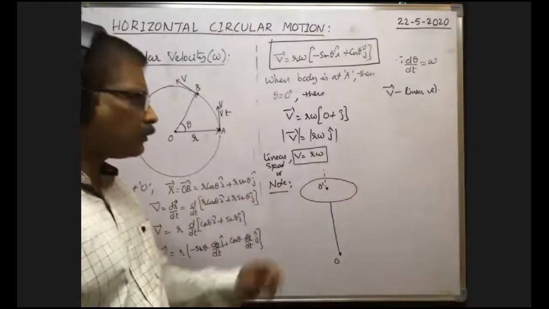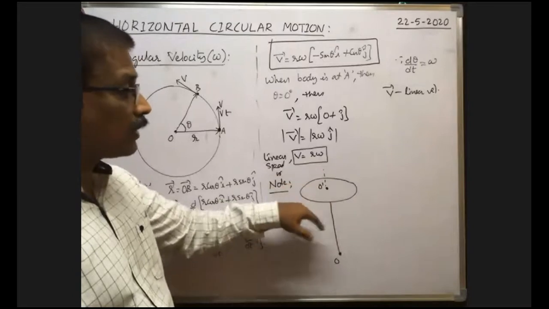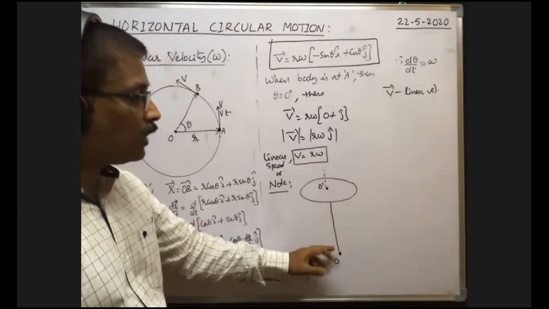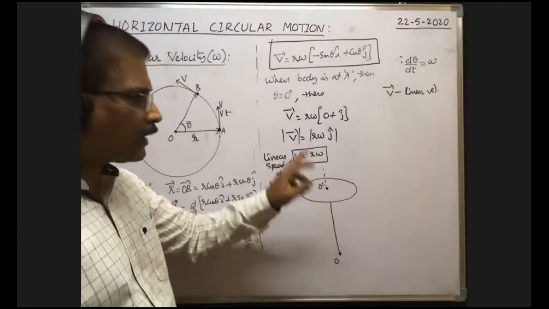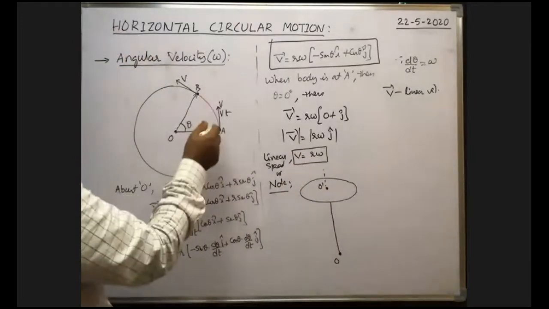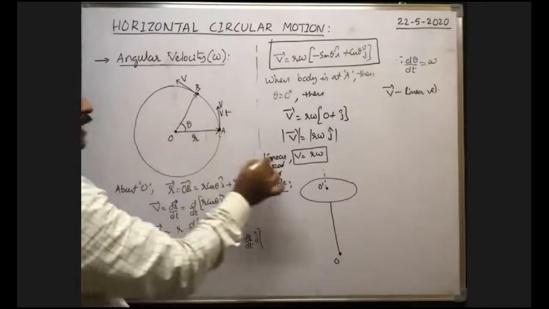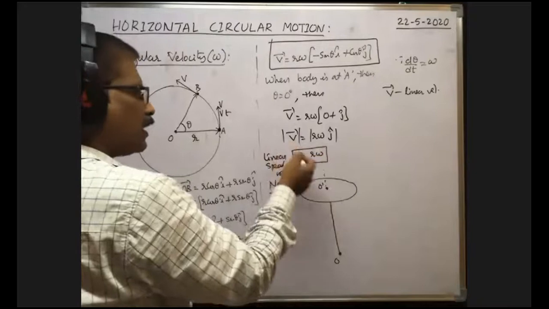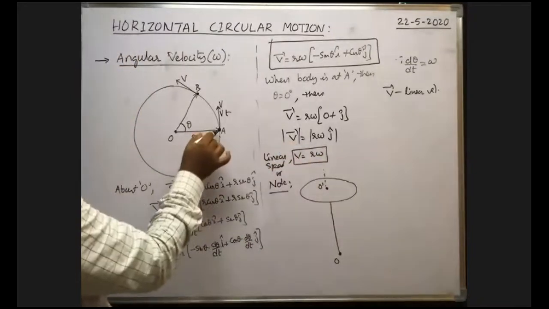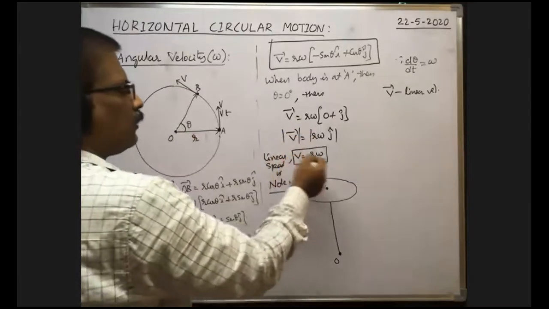Okay, here the point about which the circular motion is considered is, say, O. That O is outside the circular path. It is not exactly at the center of the circular path. In the earlier case, the circular motion is considered about the center of the circular path only. That's why linear speed is equal to what we got. Linear velocity is also the same, because when motion is considered about this point, theta is equal to 0. When theta is equal to 0, definitely you'll get V is equal to R omega.